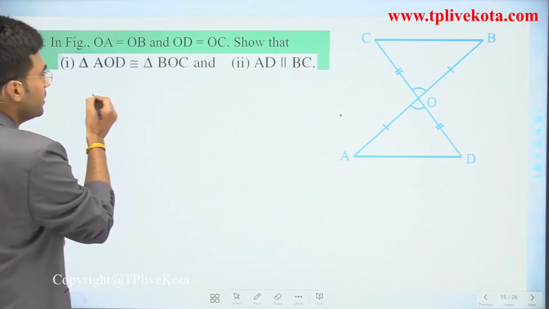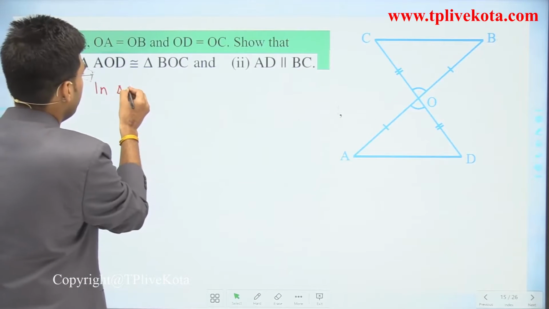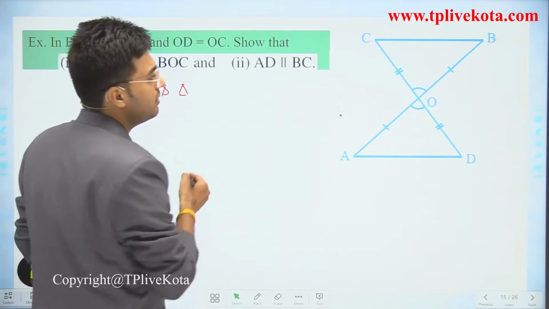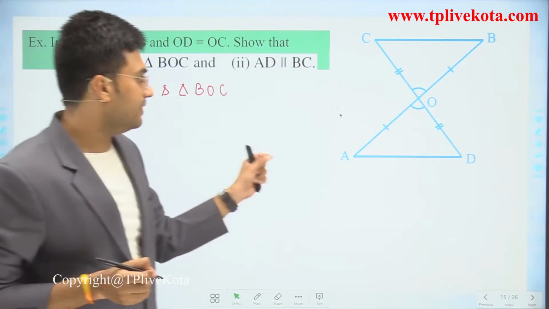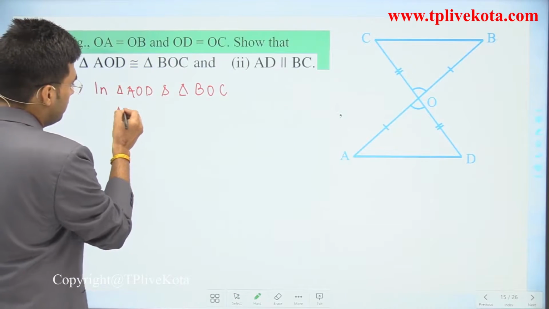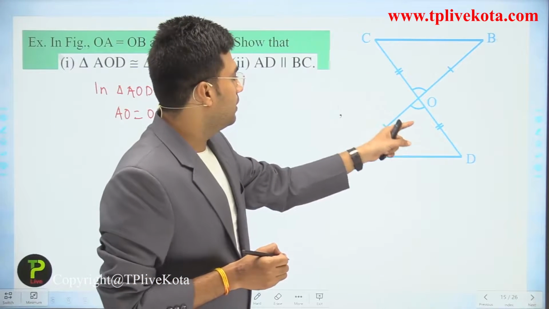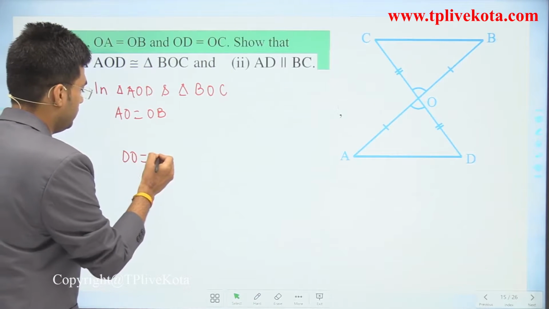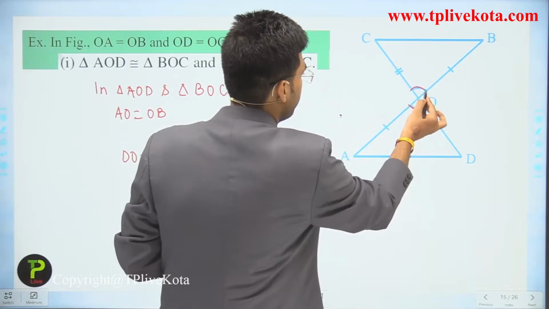Now students, if we observe triangle AOD and triangle BOC, then it is given that AO is equal to OB. Clear? Now DO is equal to CO. These two are also equal, and this angle is equal to this angle.